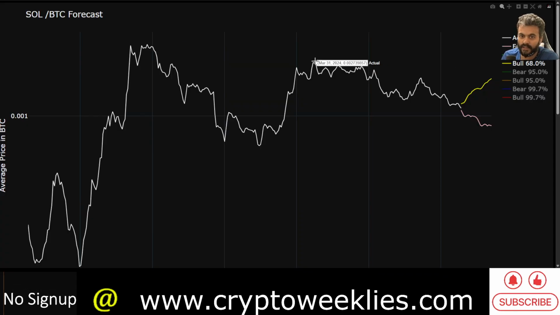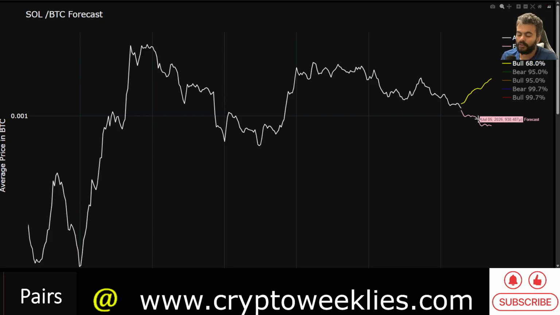And this high came earlier than the post-halving year. Last time around in 2021, the Sol BTC pair peaked in December 2021. This time around, it peaked in March 2024. In 2025, the lower highs and lower lows trajectory started.